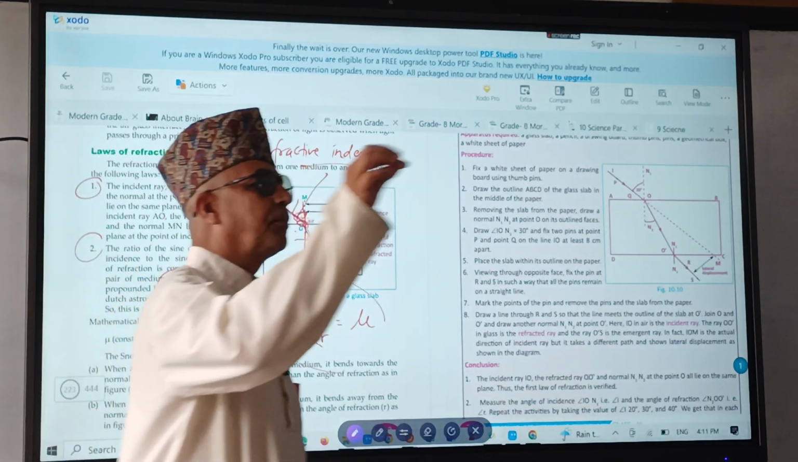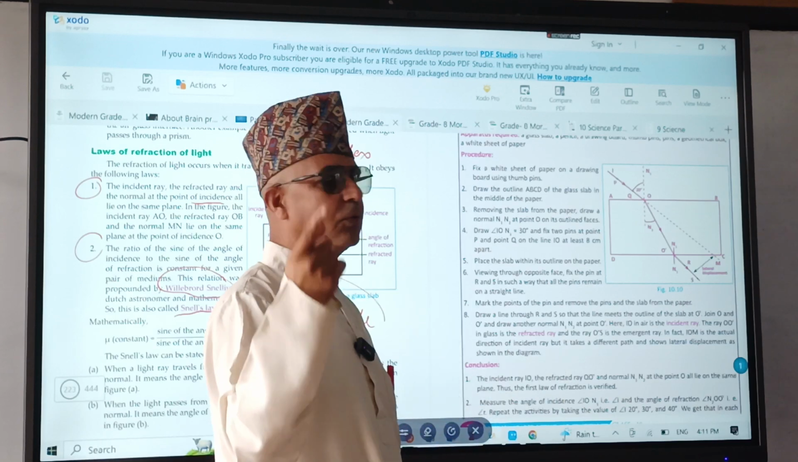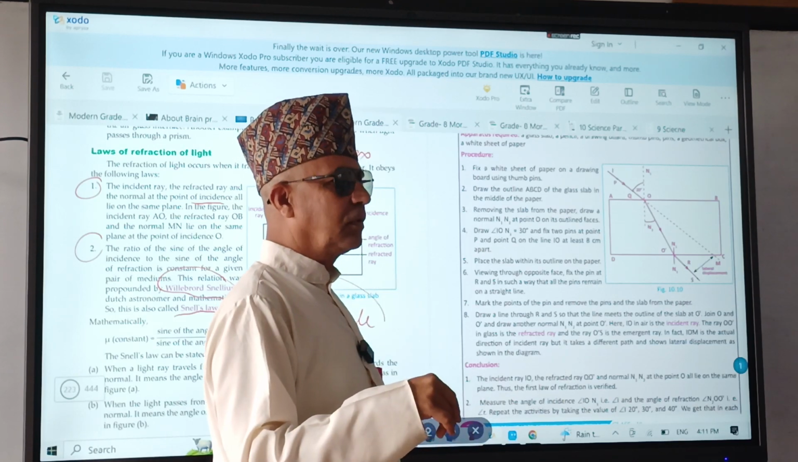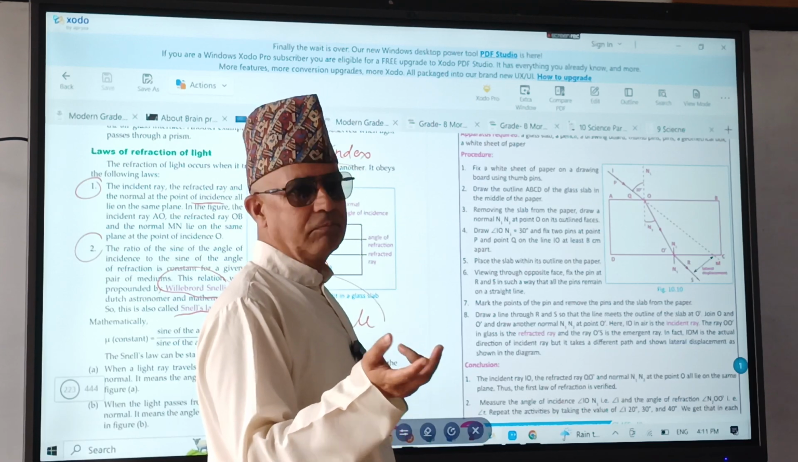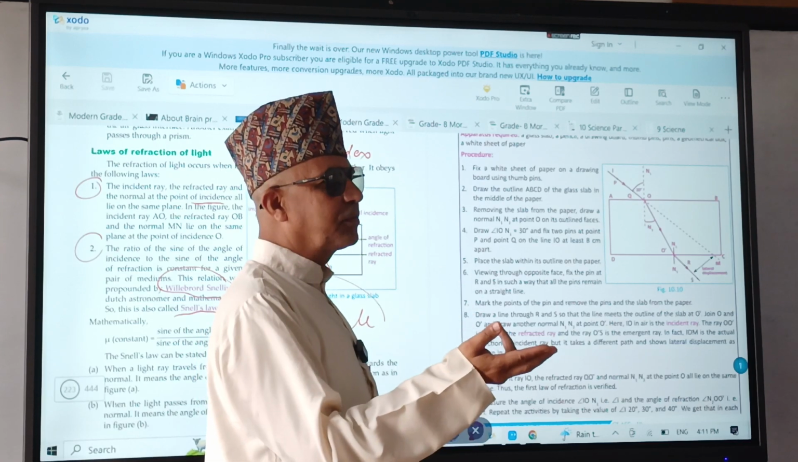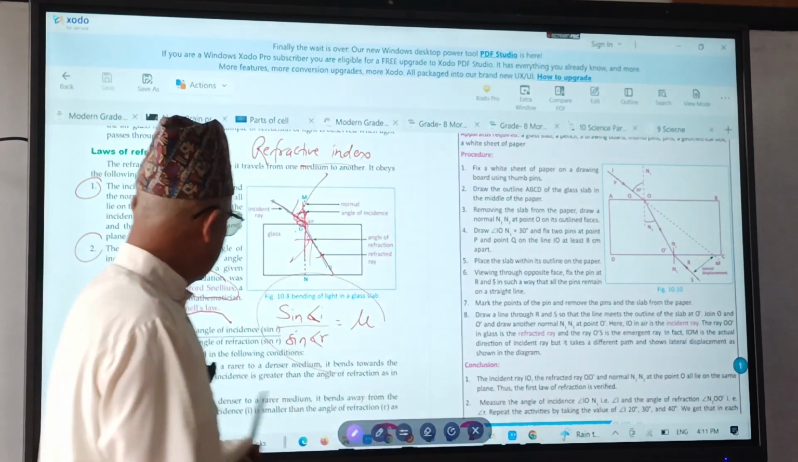Pascal gave a law: Pascal's law. Archimedes gave a law: Archimedes' law. Newton gave a law: Newton's law. Right? If Mr. Neopani gives a law, Neopani's law. If Saha gives a law, then Saha's law. In that way. But here, Snell's law.